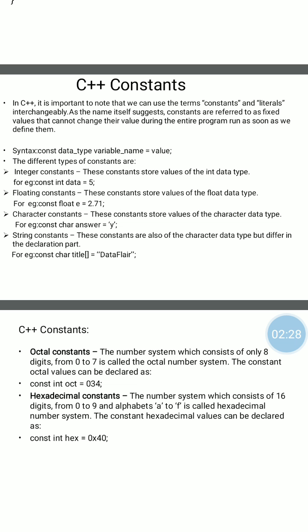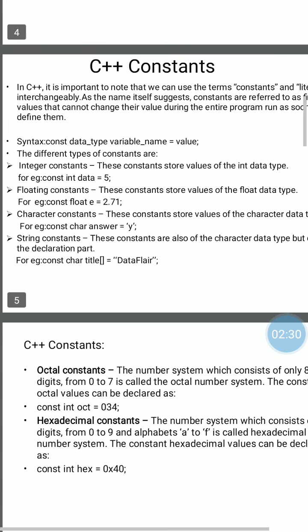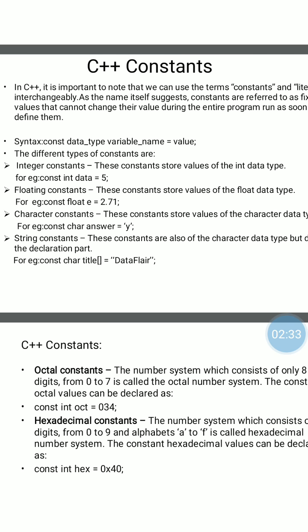For example, const int data = 5. Here data is a variable of type integer, but its constant value is 5. So throughout the program the value of data remains constant, that is 5, and we can't change it. Same for a floating constant. const float e = 2.71 means throughout the program the value of e is fixed. It is not possible to change the value of e.